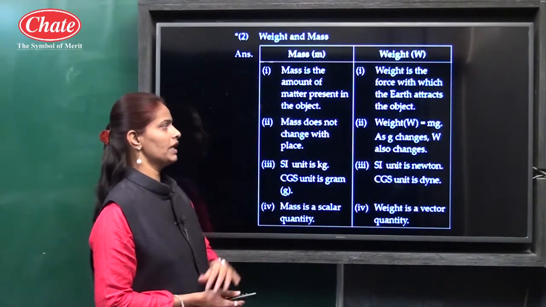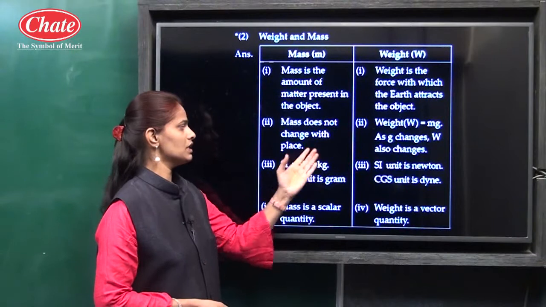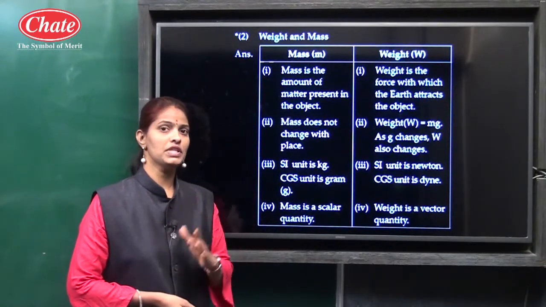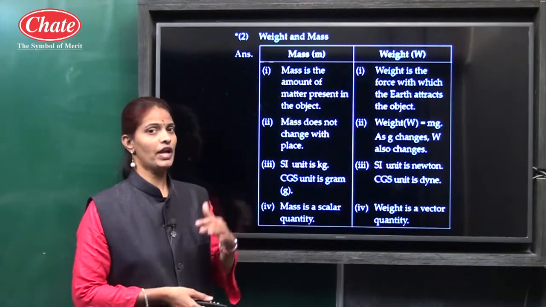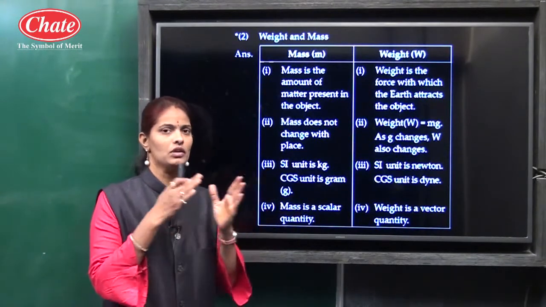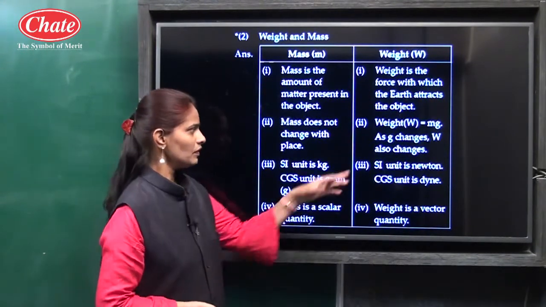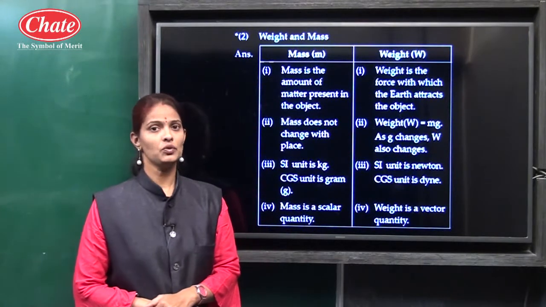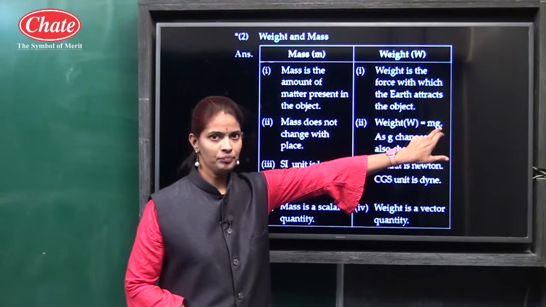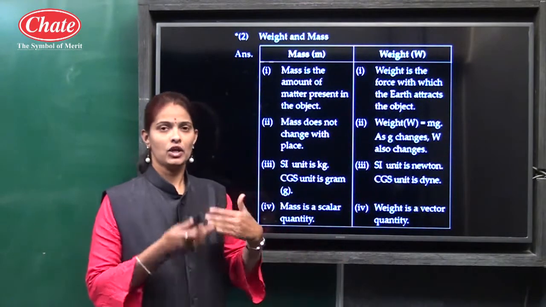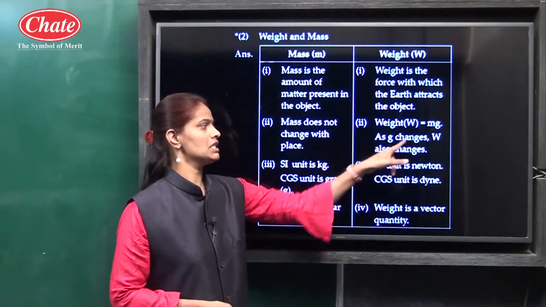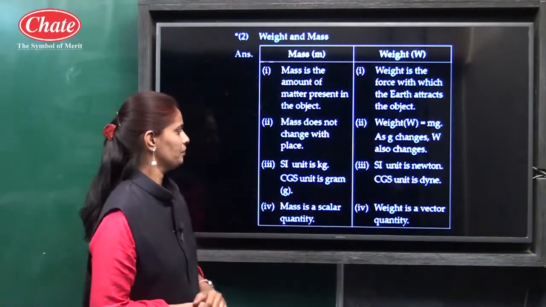The second point: mass does not change from place to place, so the value of mass is the same on Mars as well as on Earth. Weight is equal to m into g. This value is changeable, it varies according to height, depth and altitude. So as g changes, weight also changes.